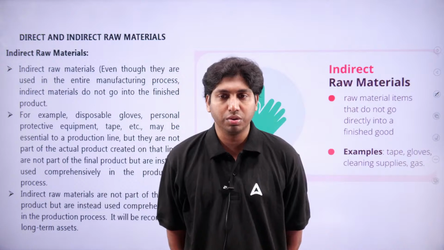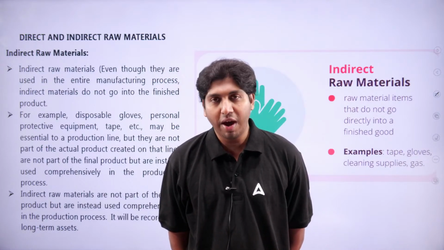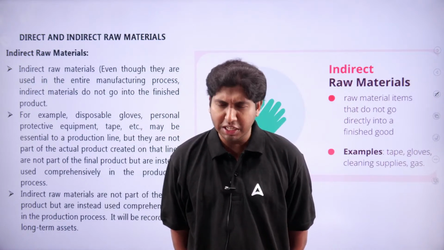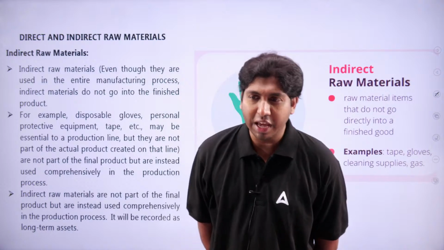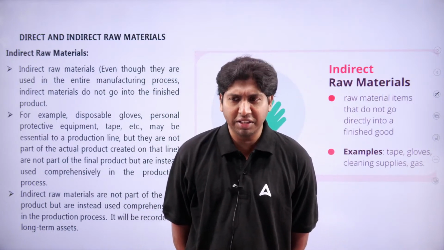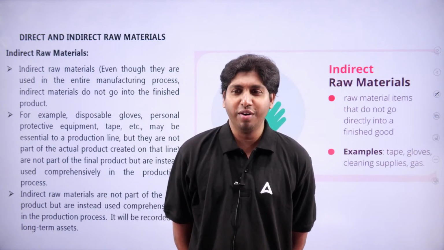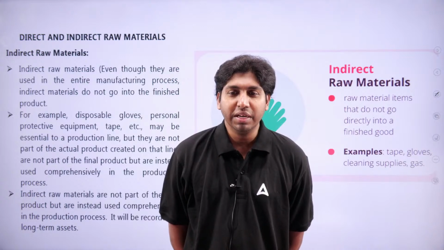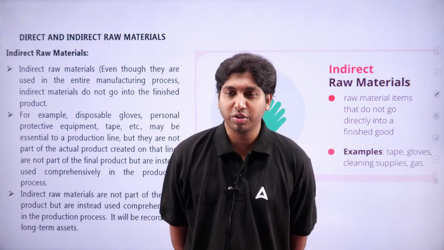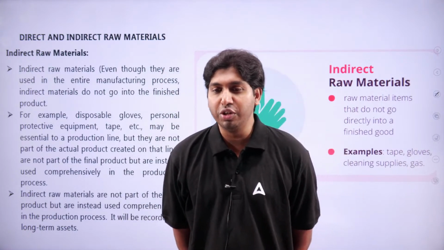For example, gloves. It is used while making a product. It is an input. Or tape, other cleaning equipment, or Fevicol or gum. These are also used in the production process, but they are not going into the finished product.